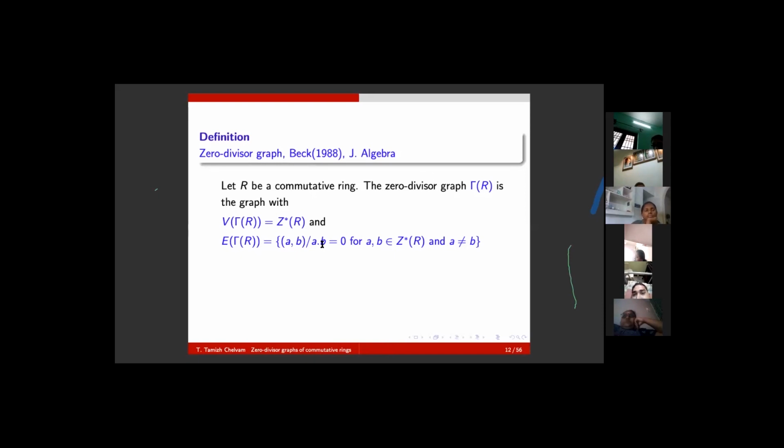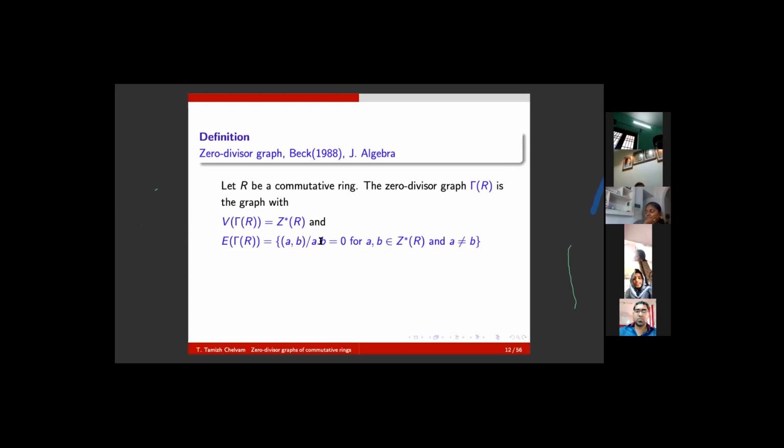So always in this part of graph theory, especially the construction of graphs from algebraic structures, either a subset or the full algebraic structure will be taken as vertices, and edges are created through one algebraic condition. Here the product is 0.